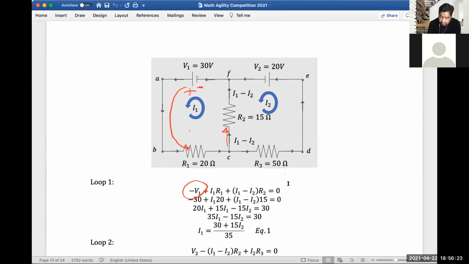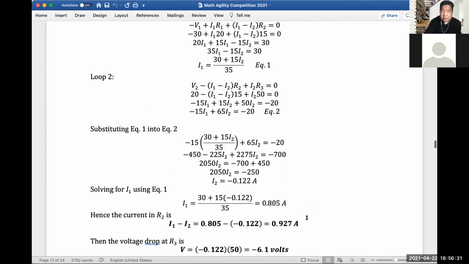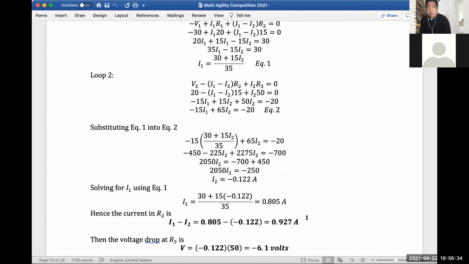Once you substitute, you form an equation: I1 is equal to (30 plus 15 I2) over 35. That's equation 1.